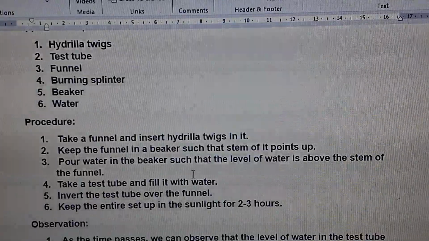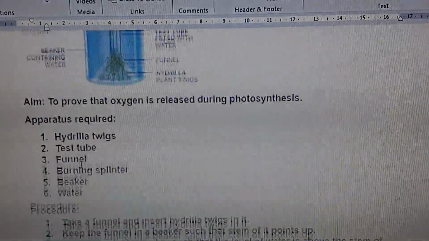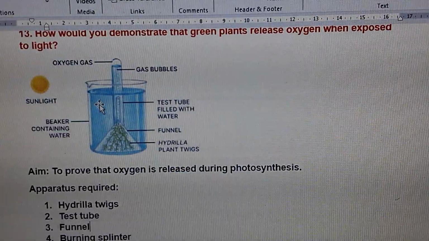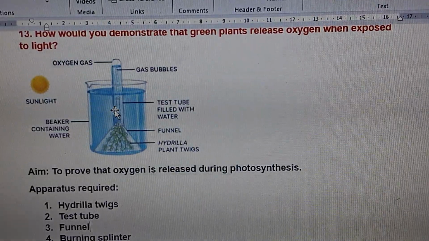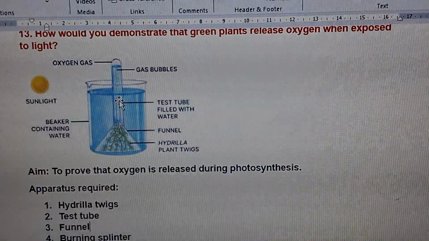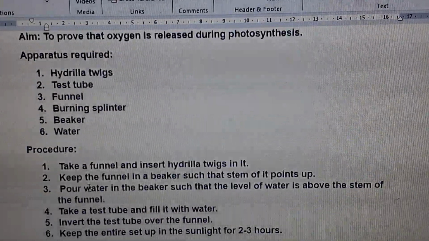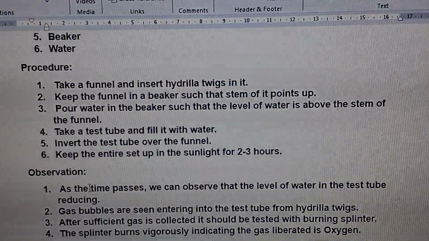Pour water in the beaker such that the level of the water is above the stem of the funnel. So when you are pouring the water, you have to take care that the water level is above the stem. See, this is the edge of the stem, but the water is a little bit above the stem level. Up to that, the water should be poured.